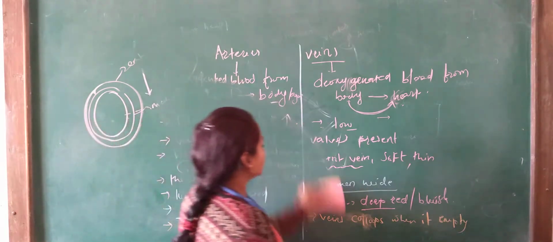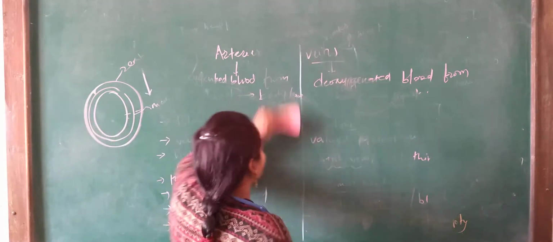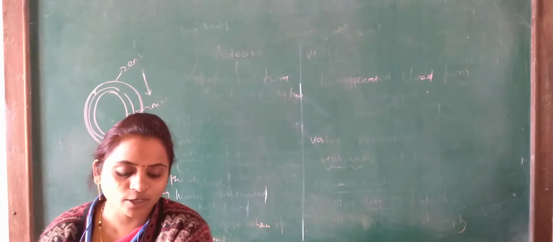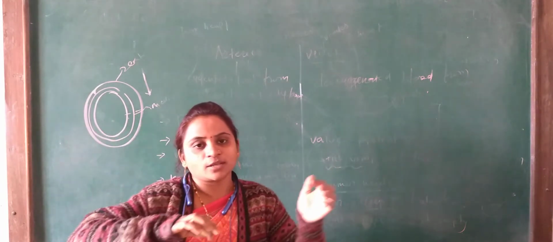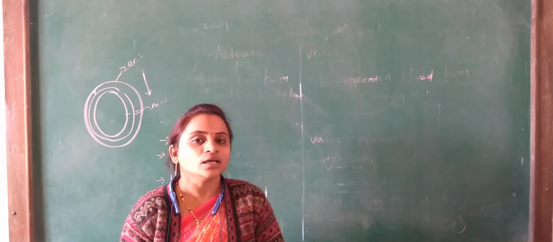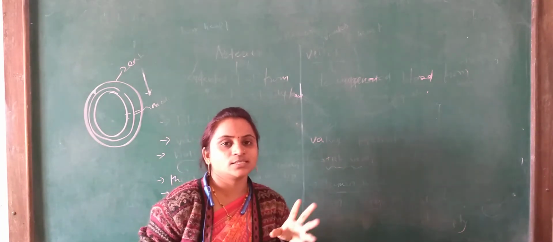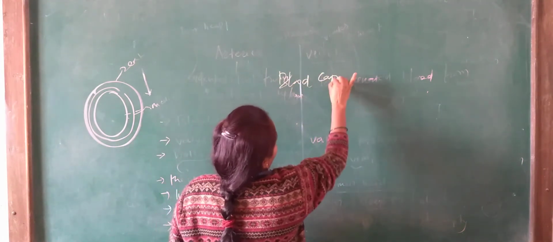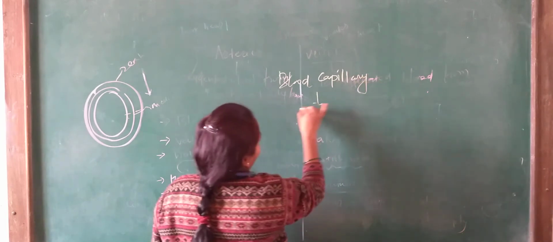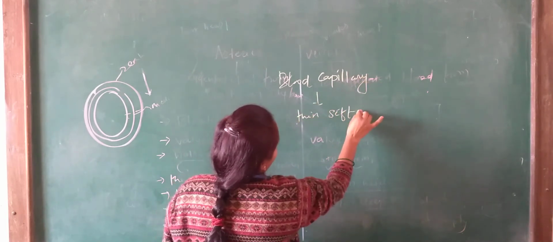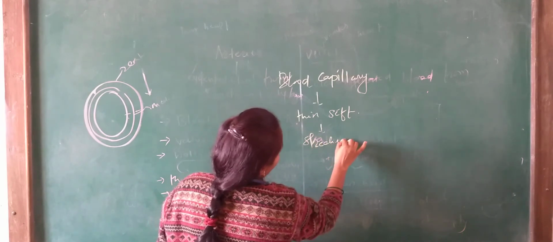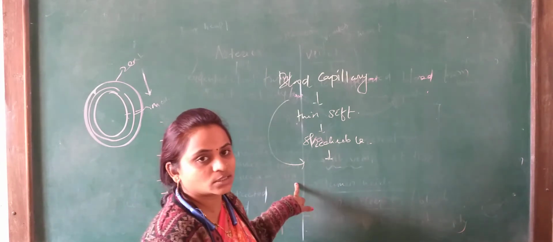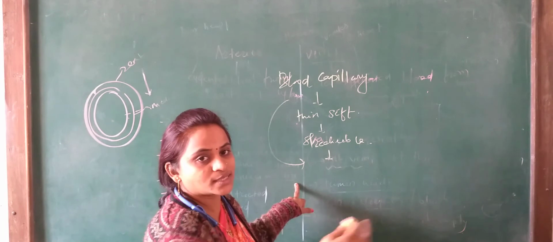And when we see the capillaries, they are very thin blood vessels which play an important role in passing the oxygenated blood to the different parts, and the deoxygenated blood back toward the heart. In both processes, the blood capillaries play important roles. Capillaries are very thin, soft and stretchable in nature.